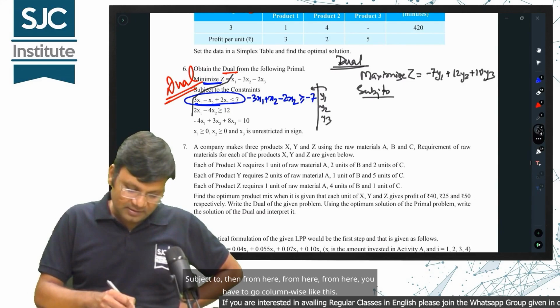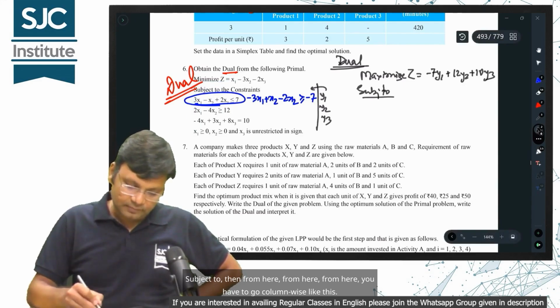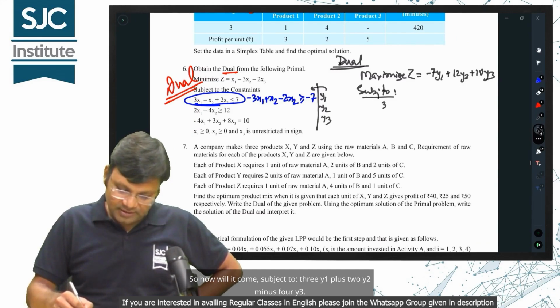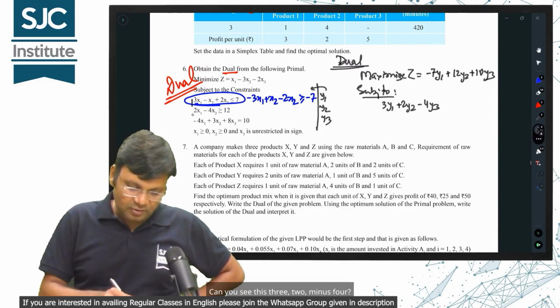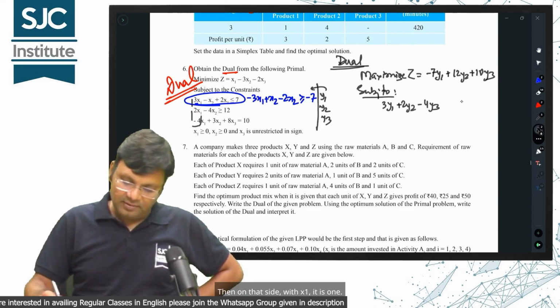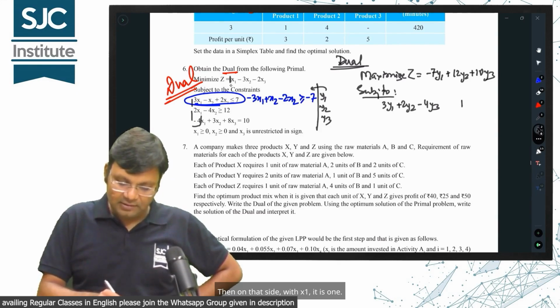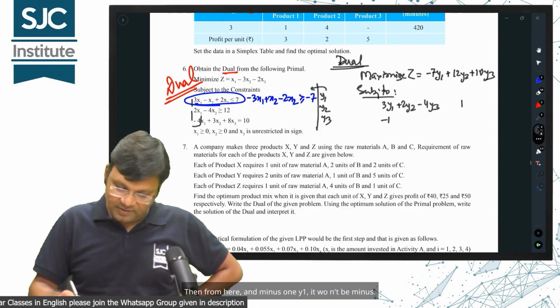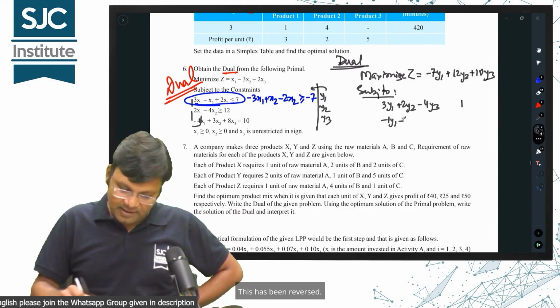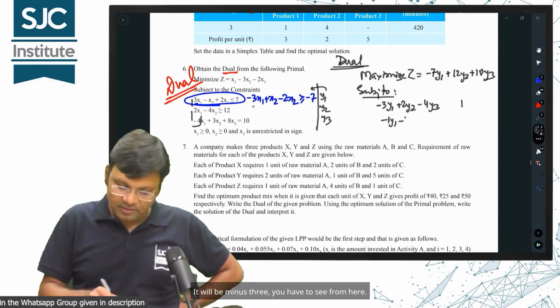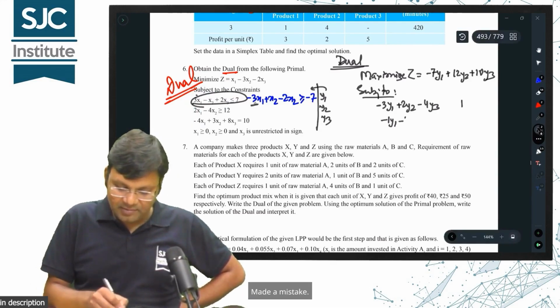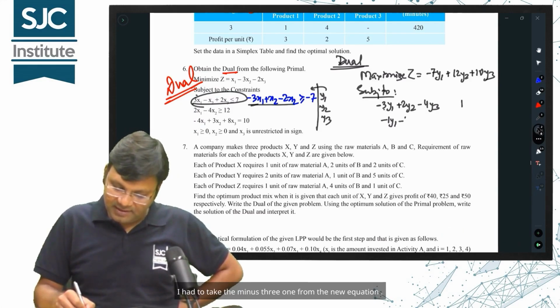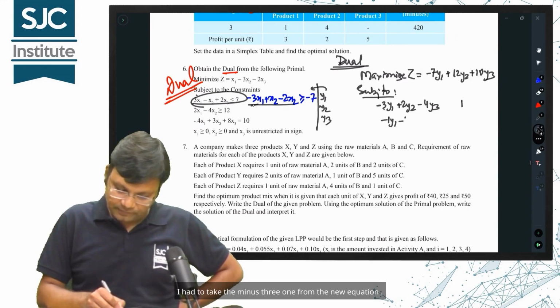Subject to, then from here, you have to go column wise like this. So how will it come? Subject to 3y1 plus 2y2 minus 4y3. Can you see this 3, 2, minus 4? Then on that side, with x1 it is 1. Then from here, and minus 1y1 it won't be minus. This has been reversed. It will be minus 3, you have to see from here. I saw it from there, checked it from the column, and made a mistake. I should have checked from here. I had to take the minus 3, 1 from the new equation. Minus 3, then plus 2, then minus 4.